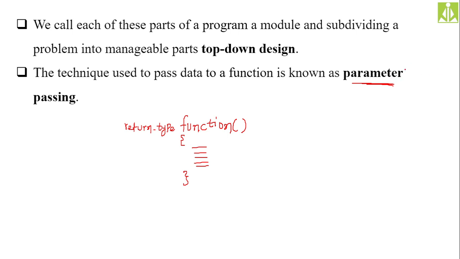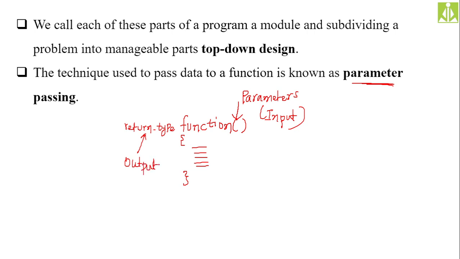To give an input to a function, we use this particular area between these two parentheses, and we call that the parameters to a function. Parameters are nothing but input to the function. And this particular area, the return type, is nothing but output from the function.